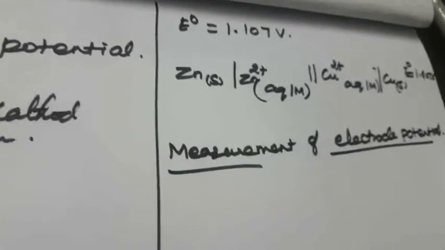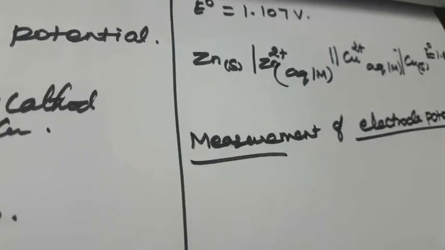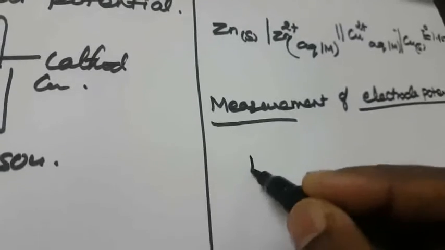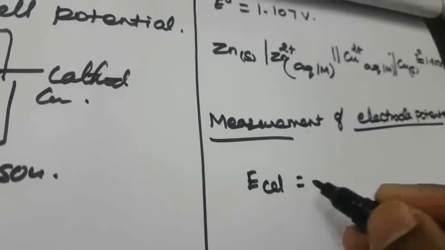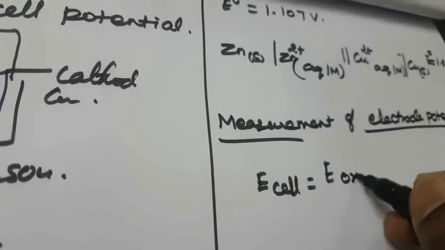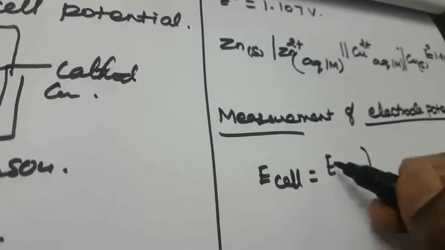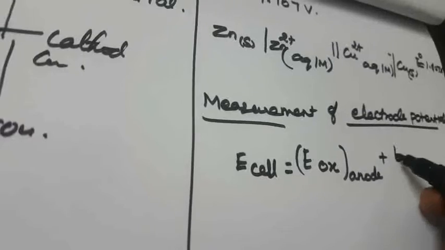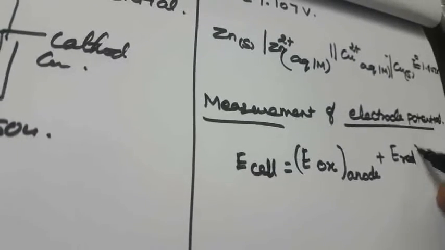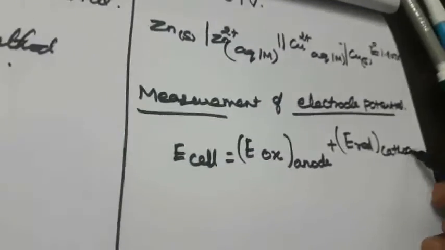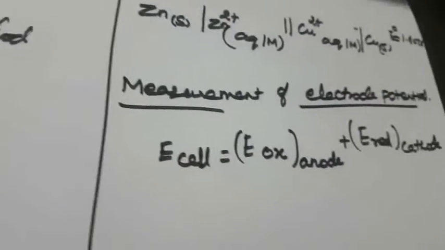The overall electrode potential can be considered the sum of the 2 half reactions. So how to calculate? E cell is equal to E oxidation, which takes place at the anode, and E reduction, which takes place at the cathode.